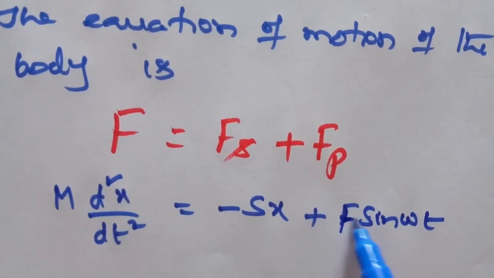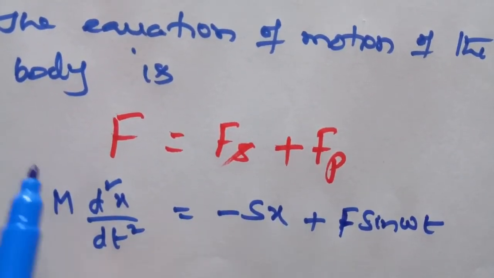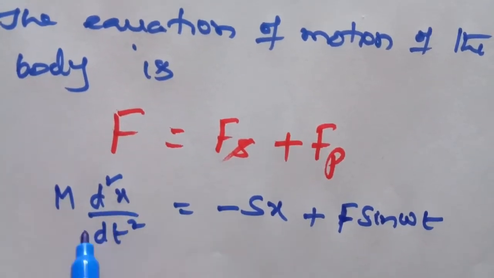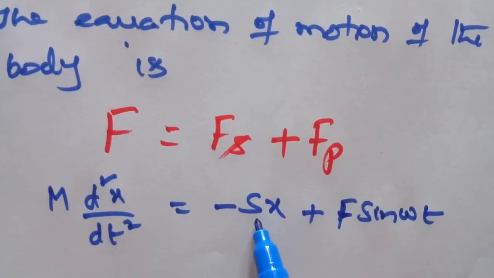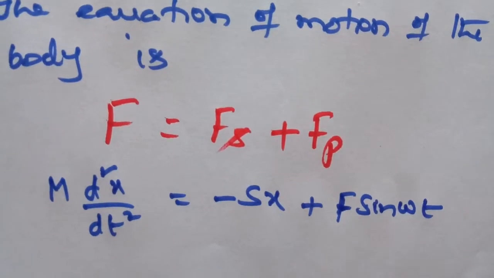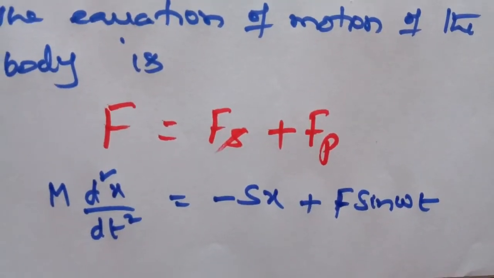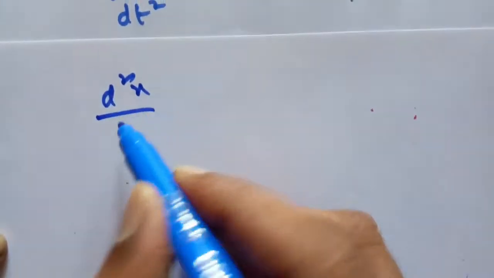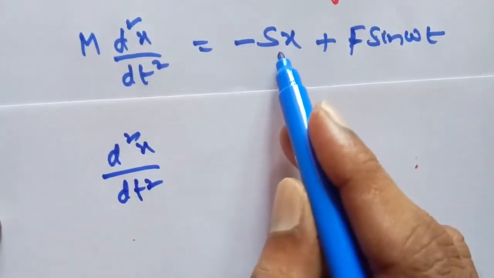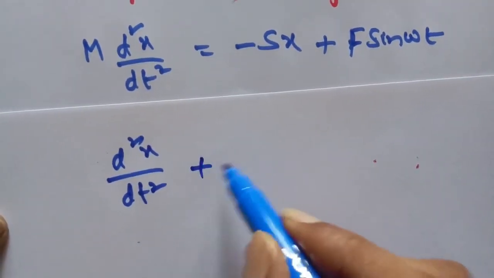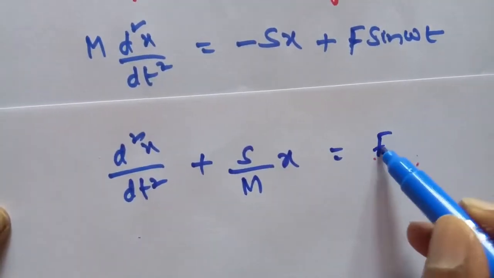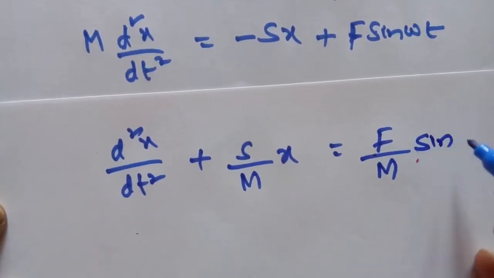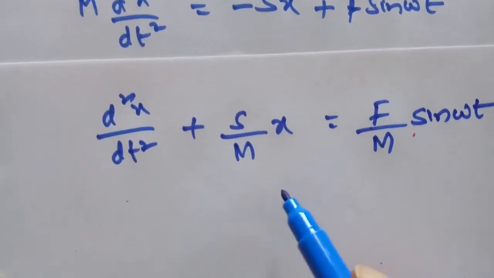In the previous problems we had standard notation, but here the letters have been changed. So we are using the new letters capital M, S and F sin omega t. Therefore by simplifying this we get another step. Dividing throughout by M, d square x by dt square, we write minus Sx on the left hand side: plus S by M into x is equal to F by M into sine omega t.